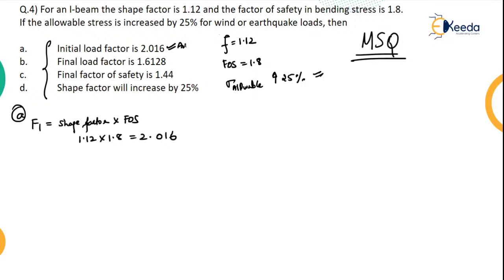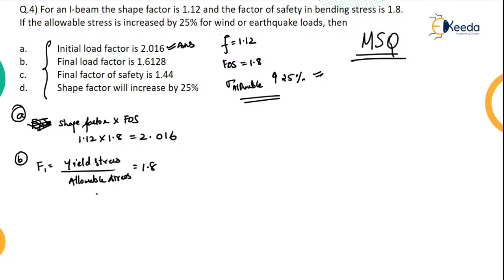So this answer is correct. Option A is correct. Second, we will calculate what? Now F1 is nothing but your yield stress by the allowable stress, and this is nothing but 1.8, which is the factor of safety. Now what is it telling? The allowable stress is increased by how many percent? 25%. So your new factor of safety F2 will be what?